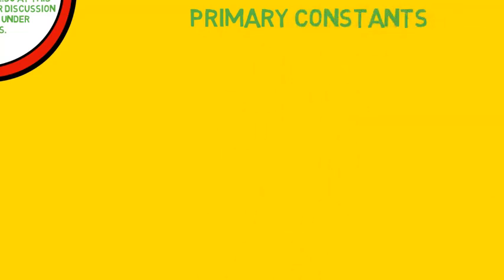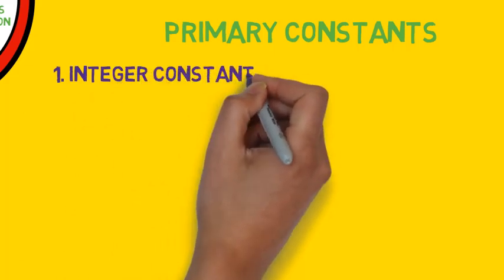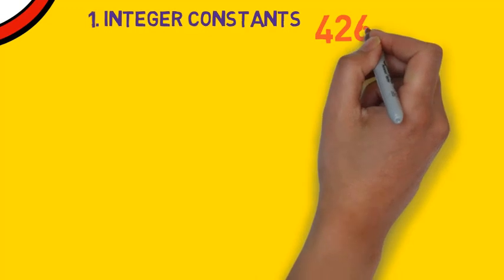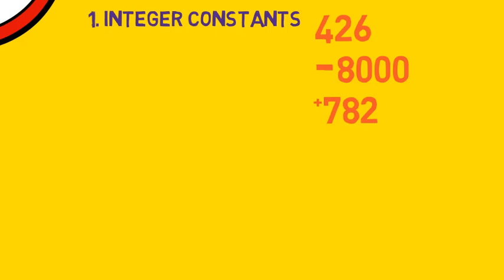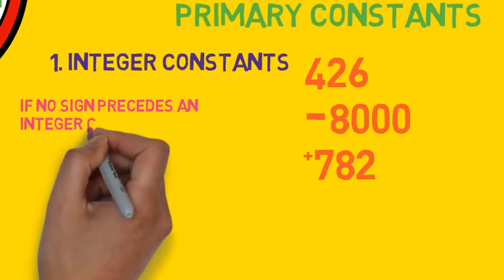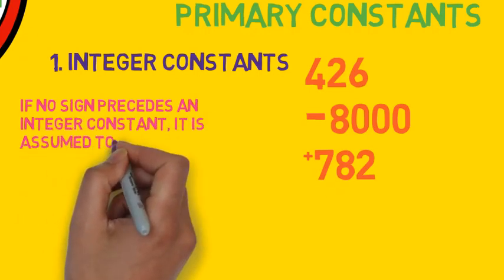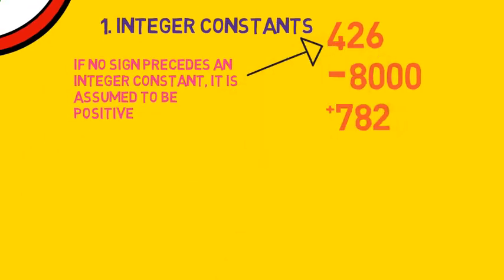First one is integer constants. Friends, integer constants are simple whole numbers and they don't have any fractional part. Numbers like 426, minus 8000, plus 782, these are all integers, right? But there should not be any decimal. If a decimal is there, then it will not be an integer constant, it will be a floating point constant, right? Floating point constant is the next topic. Integer constants may even contain a sign. It can either be plus or minus. And if a number has no sign, then it is assumed to be positive.